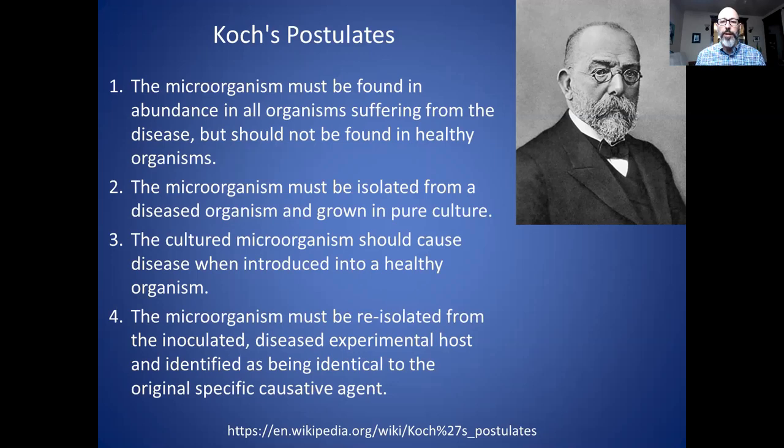So once you've isolated it from a sick person and purified it, then you can put it into a healthy person and cause the same disease. And 4th, you must be able to re-isolate that organism from the person that you made sick. And if you can do all these steps, you've proved pretty much conclusively that that microorganism or germ causes the disease.